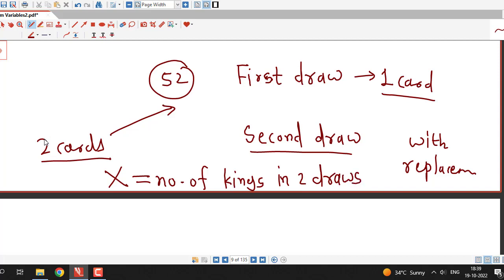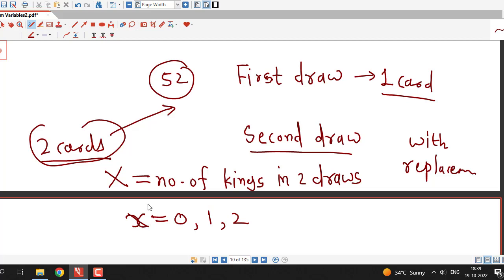Because we are selecting 2 cards, there are possibilities that both cards cannot be king. Out of 2 cards there can be only 1 king, or both cards can be king. So possible values of random variable x are 0, 1 and 2, and we are asked to find out mean and variance of this random variable.